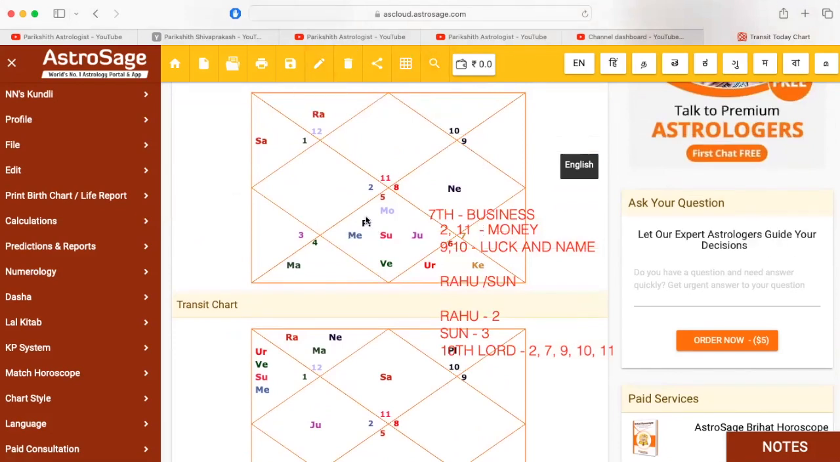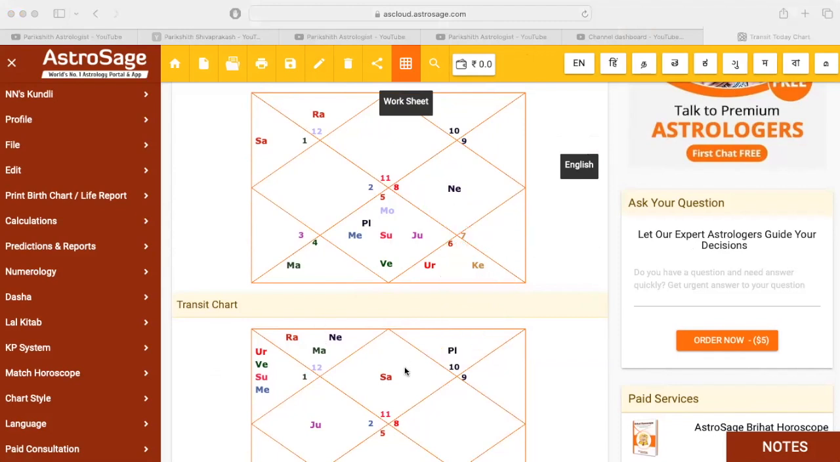Same thing applies for anyone who is having planets in the seventh house, and ruling second lord, 11th lord, 10th lord, ninth lord sitting in the seventh house, the person can do business. Or any of these houses' lord sitting anywhere in the second house, seventh house, ninth house, 10th house, or 11th house. So yeah, that's how you need to predict the business.